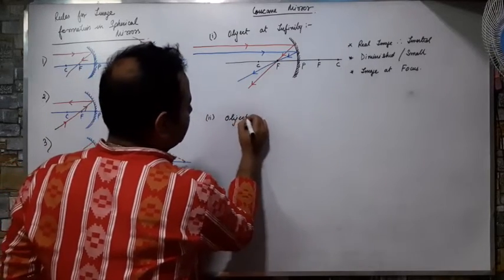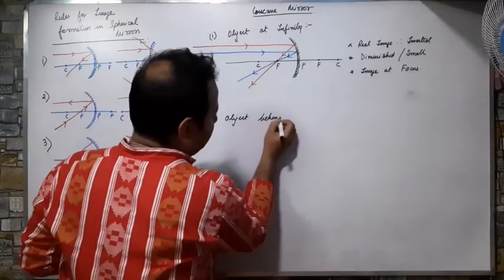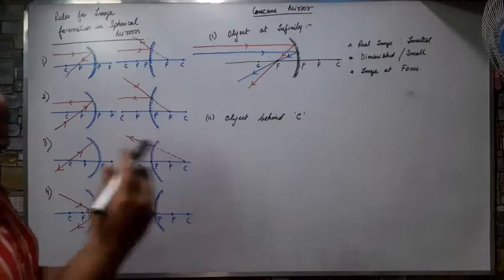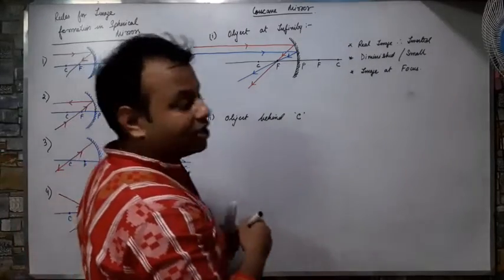Now the second case, the object behind C. The object is placed behind my center of curvature.